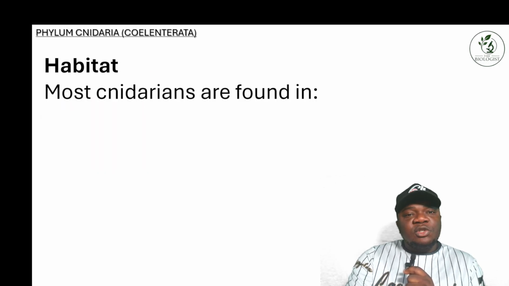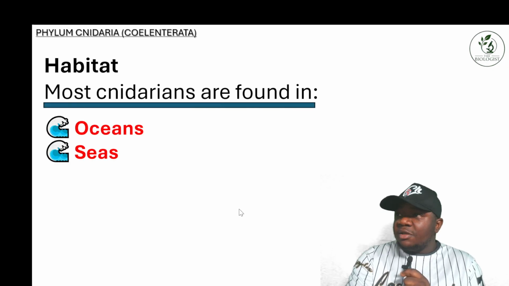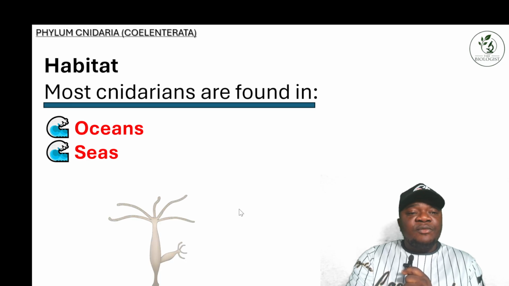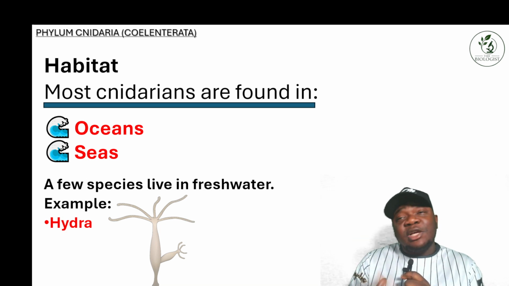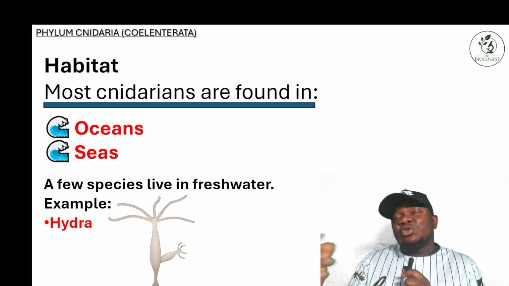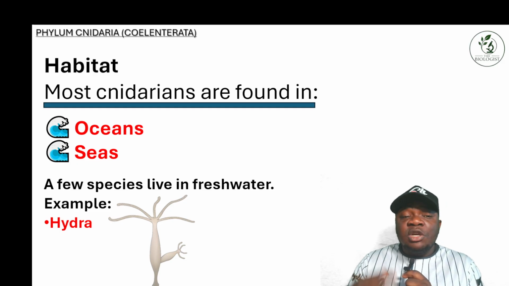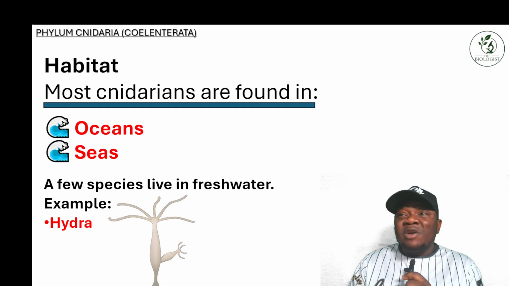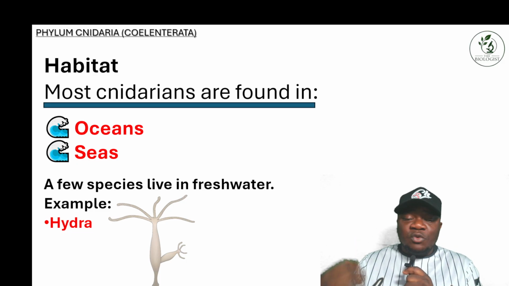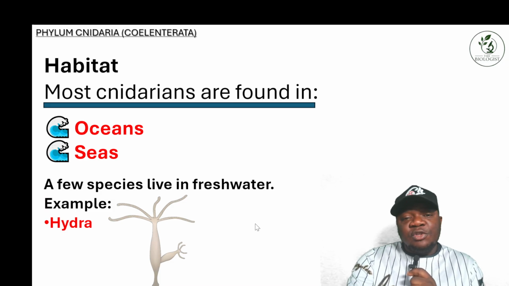The next thing we need to know is the habitats. Most of them are found in oceans and seas because they're aquatic. A few species, like the hydra, are found in freshwater. Like I told you before, oceans and seas are saltwater, which contains a high amount of salt. Freshwater contains little or no salt, which is why we call it freshwater. You have your rivers, lakes, and ponds. A good example you can find in freshwater is the hydra, which is a very prominent member of this phylum.